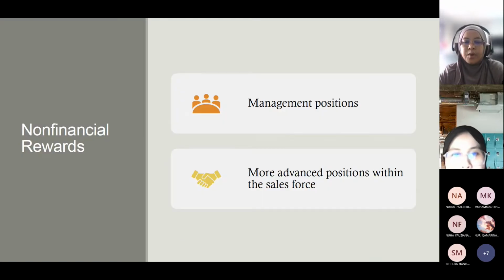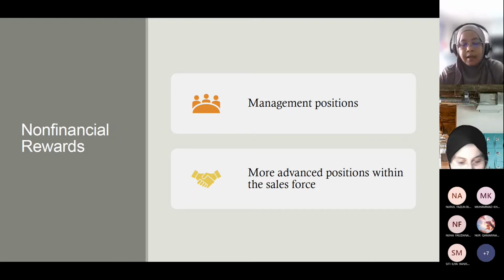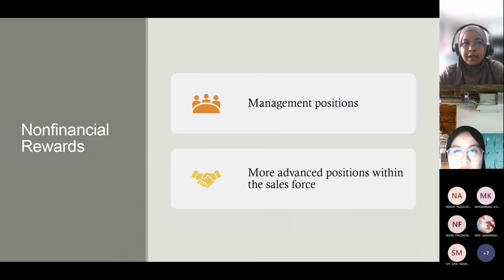Okay, the fourth part is about non-financial reward. Another way is a management position or a more advanced position in the sales force. So for a management position, from normal executive they can become the sales manager, or sales manager for another branch, or sales manager for another department. It can be done.